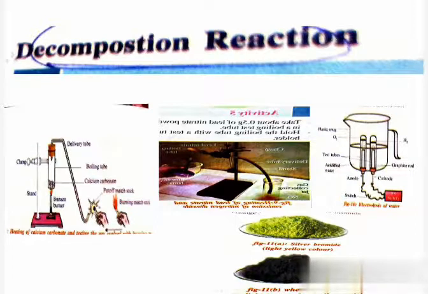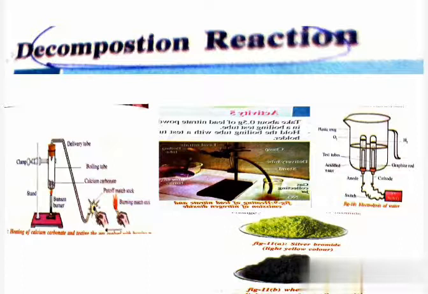Calcium oxide will be there in the boiling tube and the carbon dioxide gas comes outside from the mouth of the delivery tube. When we place the burning matchstick there, it puts off the fire. So carbon dioxide puts off the fire.